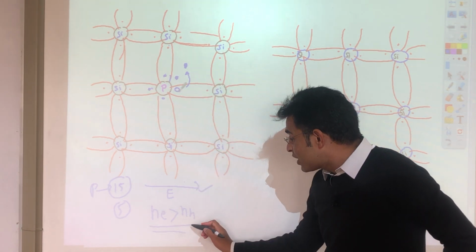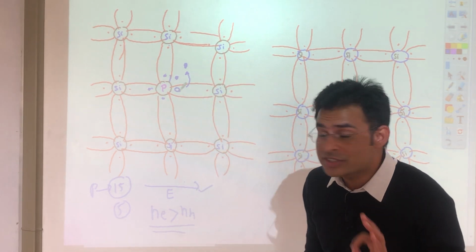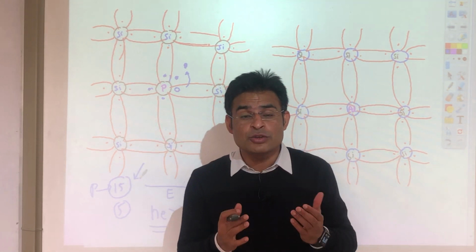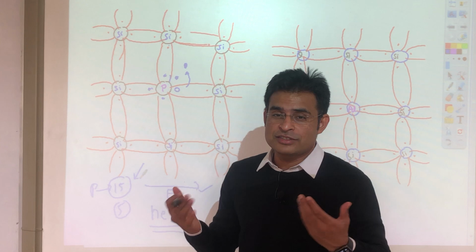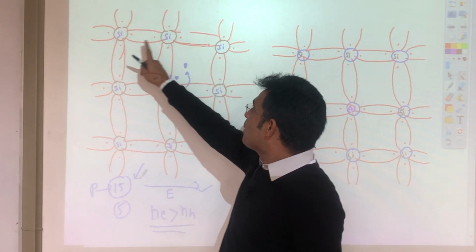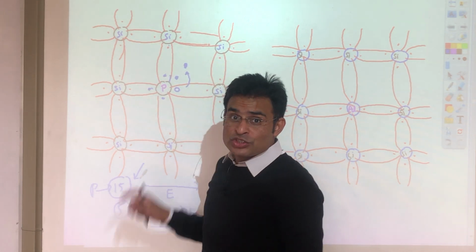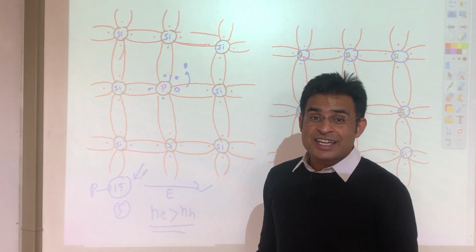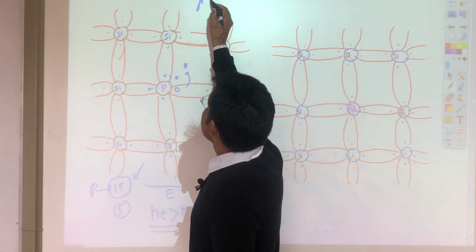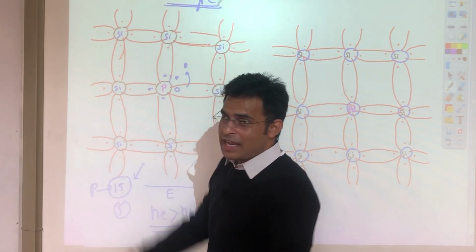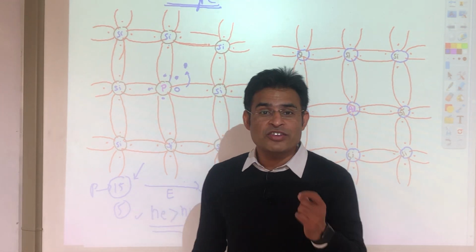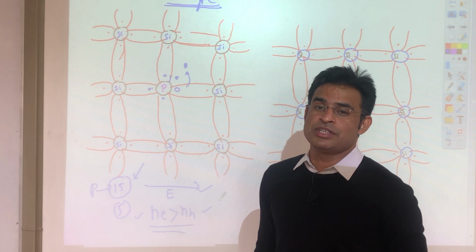It means the number of electrons is greater than the number of holes, and I am mixing the 15th group. So whenever I mix the 15th group in any element, in any semiconductor, right now by the way I am taking the semiconductor as silicon, if I mix the 15th group in silicon, in that case we say this is n type. So this one is what? N type. And another difference for n type is the number of electrons will be greater than the number of holes.